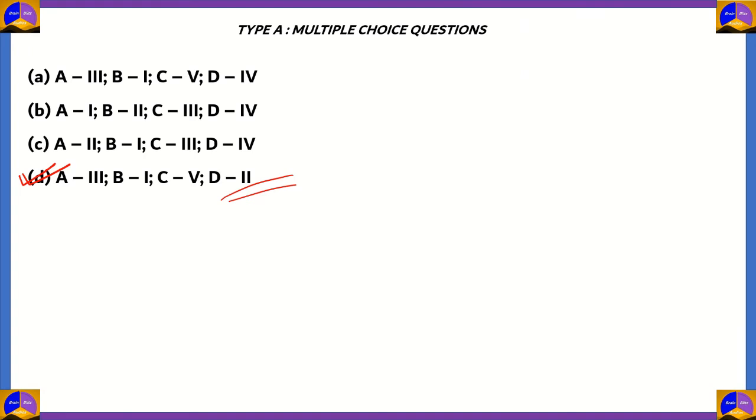Now remember, we've arrived at this option just by looking at option D and remembering what we've studied earlier in this episode. So this is a big example of how you can use elimination to find the correct answer easily. If you didn't know about D, you could have started from A, B, C, but we already knew about D from the earlier question, so that's why I jumped on it, and then from there to the right answer.